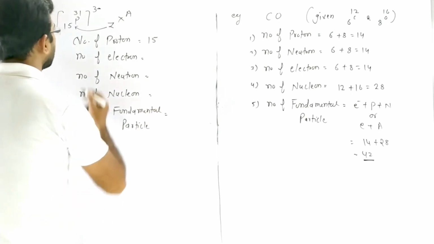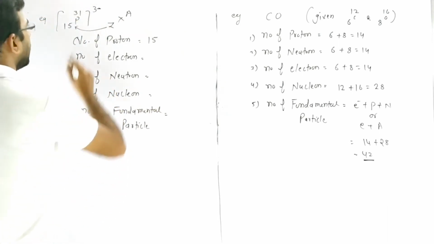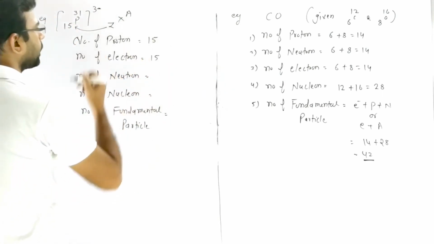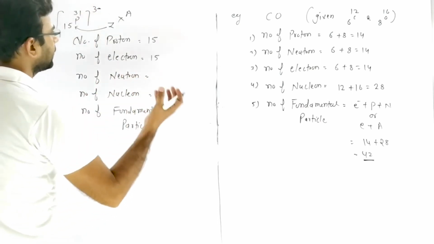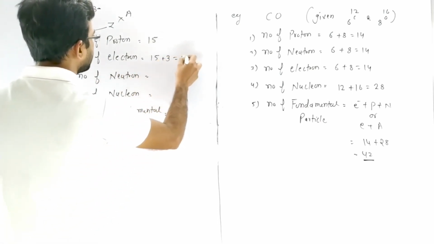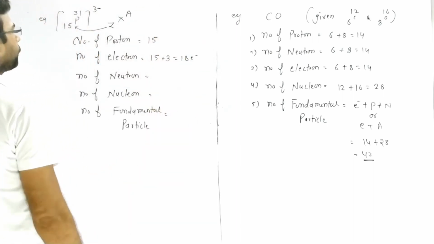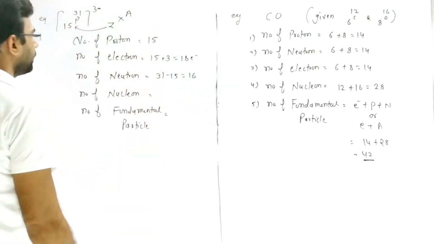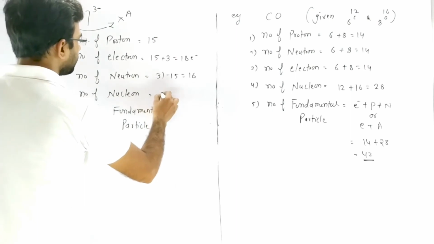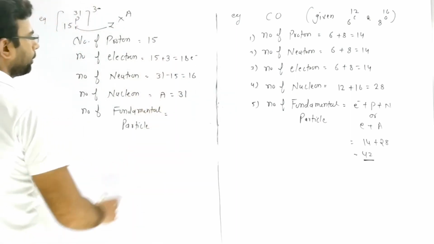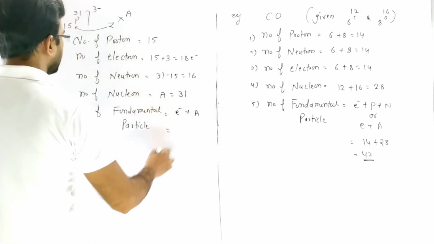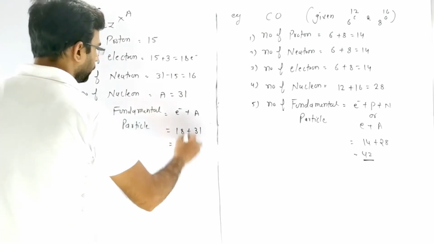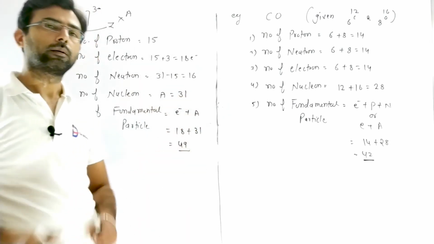Next we calculate the number of electrons. If the minus 3 charge is not considered, it has 15 electrons, because in a neutral atom the numbers of protons and electrons are equal. But minus 3 indicates that it gained 3 extra electrons, so we add 3 and it becomes 18 electrons. Now the number of neutrons is A minus Z, so 31 minus 15 becomes 16. The number of nucleons is equal to the mass number, which is 31. And the number of fundamental particles is E plus A, electrons 18 plus mass number 31, so it becomes 49.